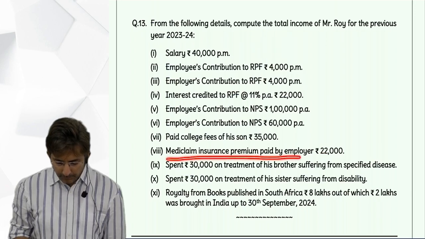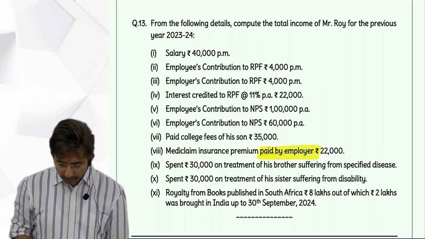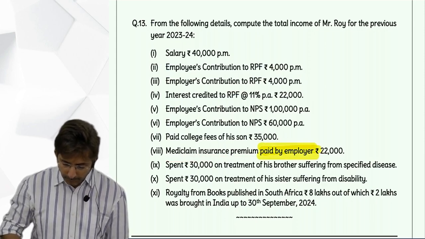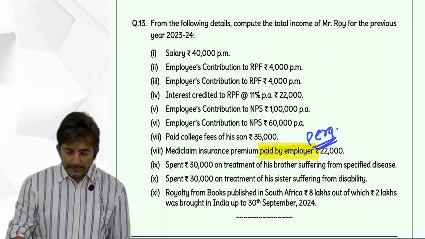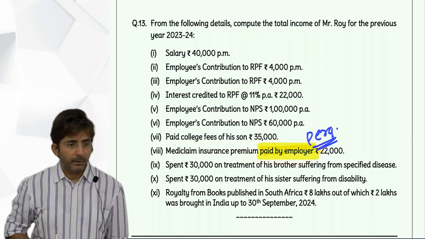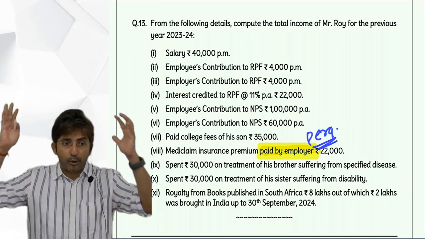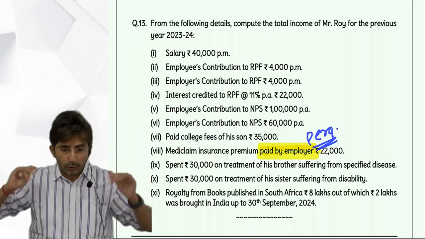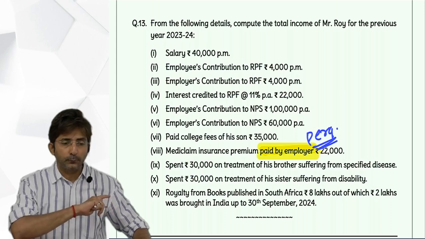Mediclaim insurance premium paid by employer. Did you notice, paid by employer? Paid by employer means it is a perquisite. And this is an exempt perquisite. Fully exempt. You know, in income from salary, in the perquisite, in the chart of medical facility, at the bottom of the chart I had given, Mediclaim premium paid by employer is fully exempt.